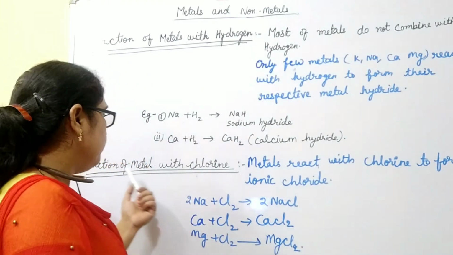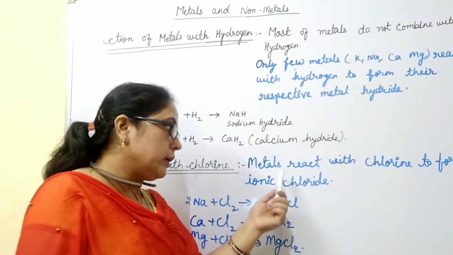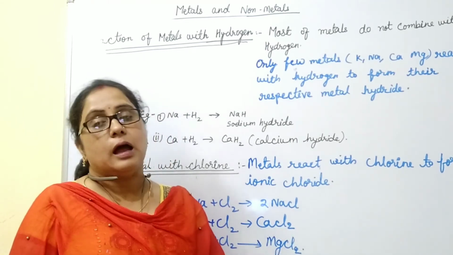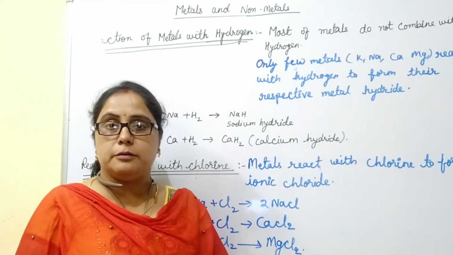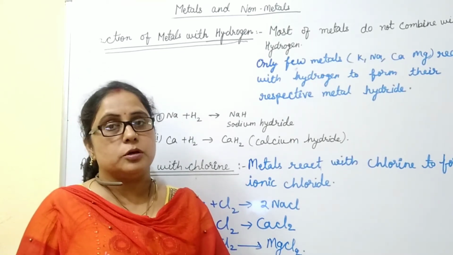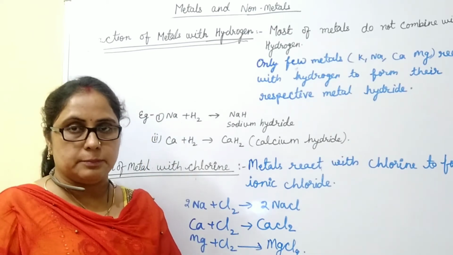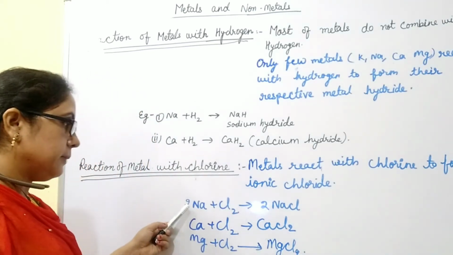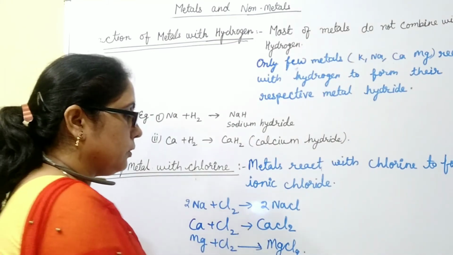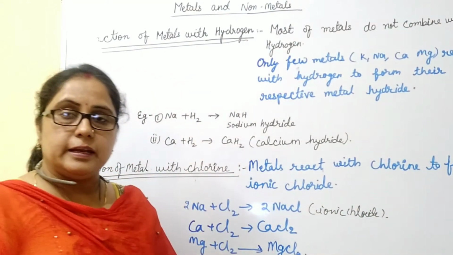Next reaction we have is the reaction of metal with chlorine. Metals react with chlorine to form metal chloride, and these metal chlorides are ionic chlorides. Ionic compounds are those compounds which are formed when positively and negatively charged particles combine together. With the help of an example, we can understand: when sodium metal reacts with chlorine, it forms sodium chloride. This sodium chloride is an ionic chloride. Why is this an ionic chloride?